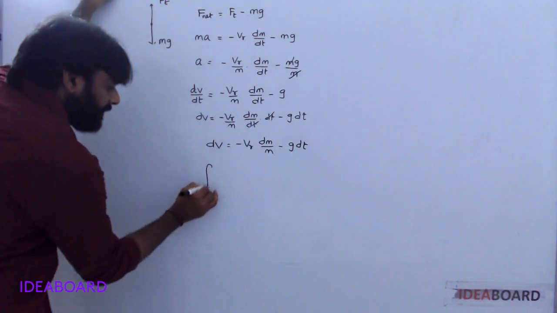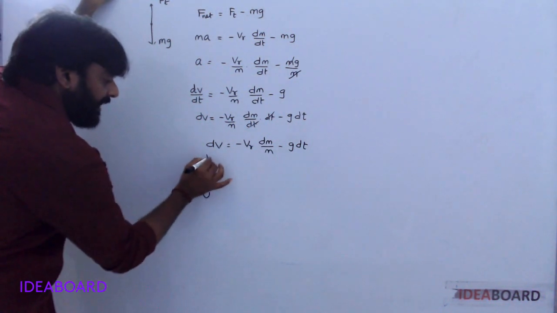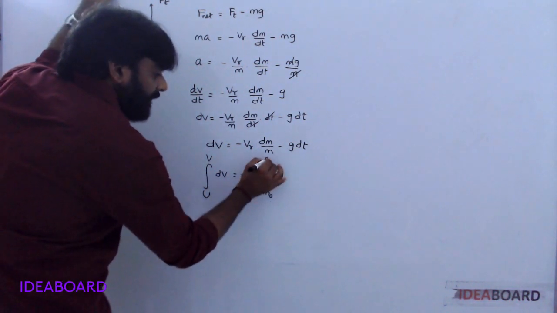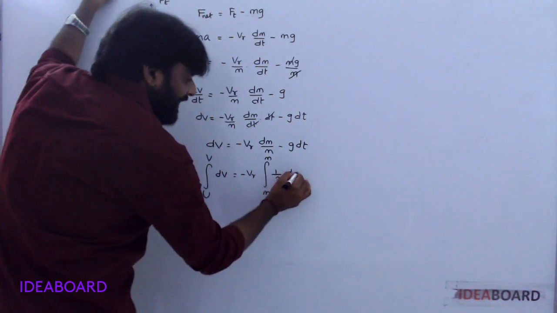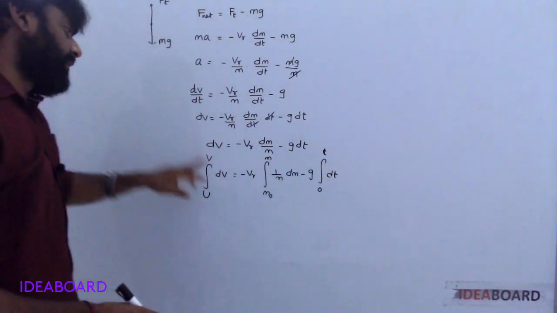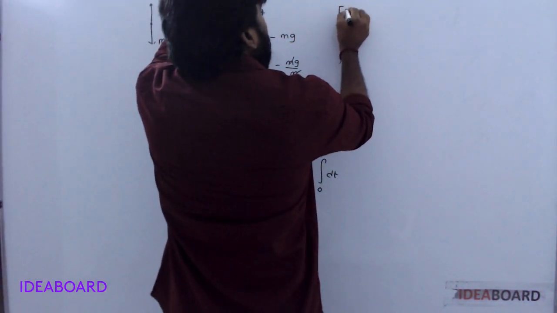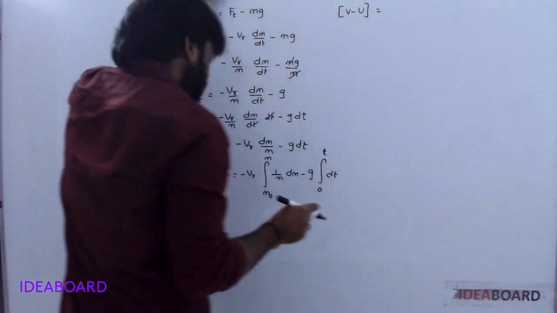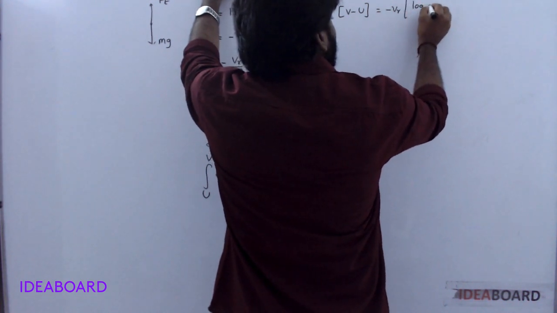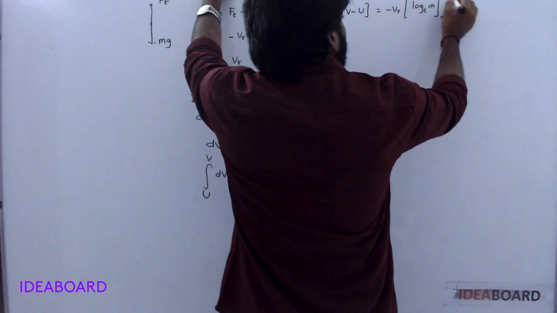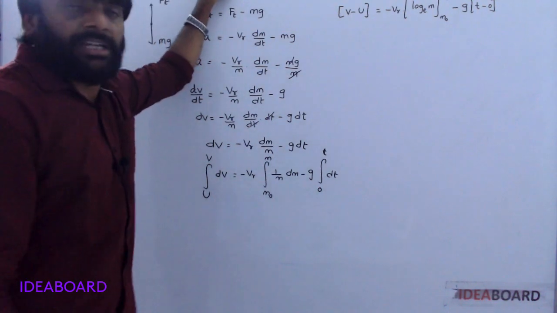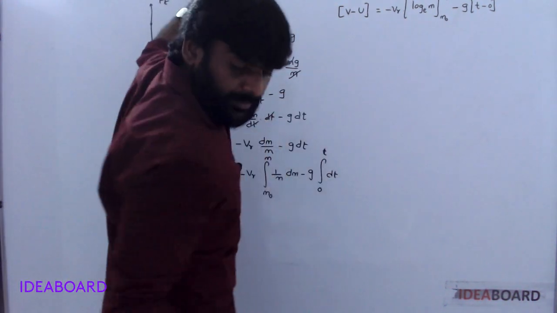So integrating on both sides, initial velocity u, final velocity v, dv equals minus vr, initial mass m naught, final mass m, 1 by m dm, minus g integral 0 to t dt. Understood? Upper limit minus lower limit is equal to minus vr log base e m by m naught minus g t minus 0. Understood?